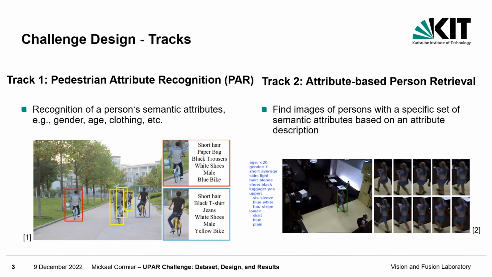As mentioned in the title, two tasks are addressed. Pedestrian attribute recognition aims at recognizing the semantic attributes of a person. Semantic attributes are soft biometric characteristics such as gender, age, or information about clothing. The second task is closely related and tries to find all the occurrences of people matching a specific attribute description. PAR is one possibility to solve this task.